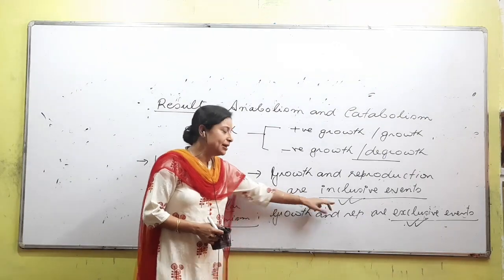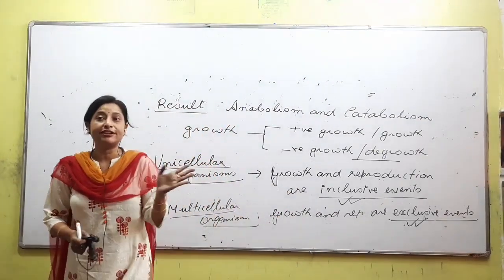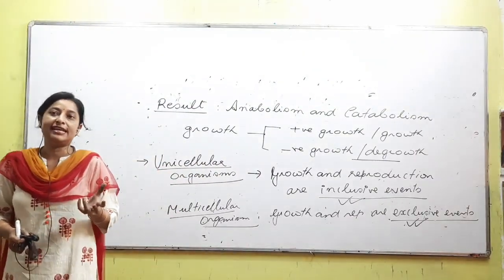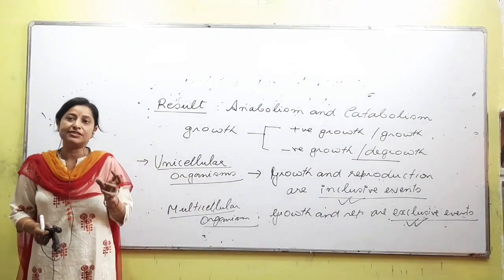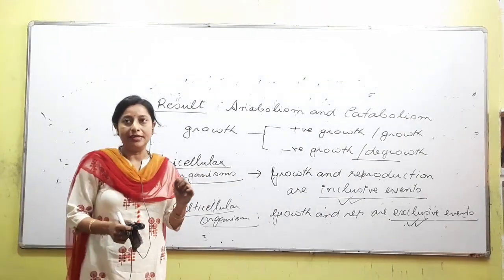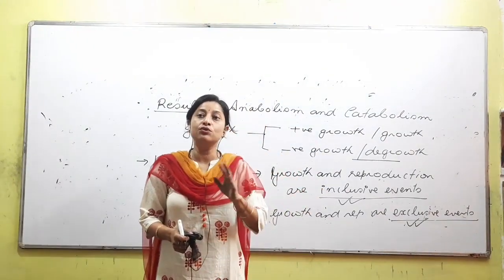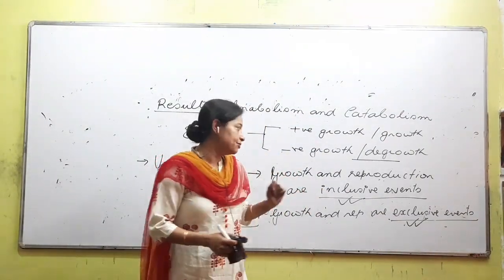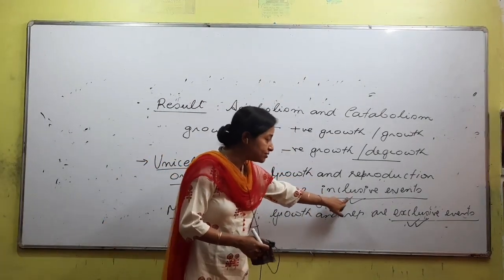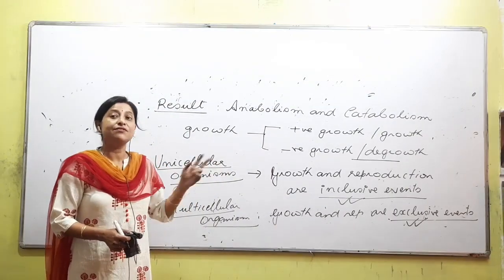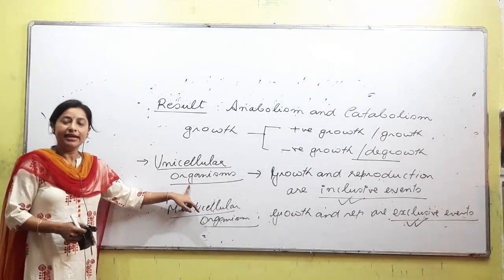But in case of multicellular organisms, growth is totally different and reproduction is totally different. Generally in higher organisms we see specific reproductive changes occurring in the body, and specific reproductive organs develop. That is not growth; growth is different, reproduction is different. So the question is: are growth and reproduction inclusive or exclusive events? For multicellular organisms they are exclusive, and for unicellular organisms they are inclusive. Understood?